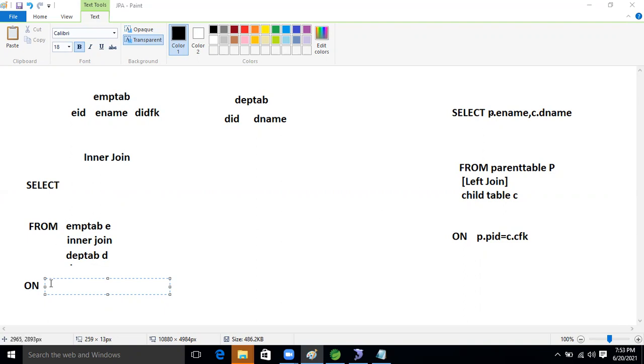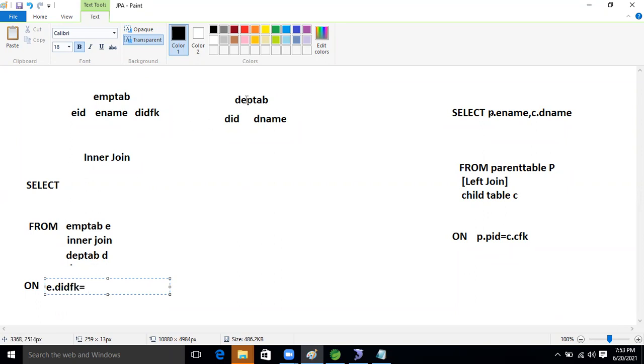Which one is connected now in the employee table? DIDFK, right? What is the employee table reference? E, right? We will take E dot DIDFK, and then equal to.